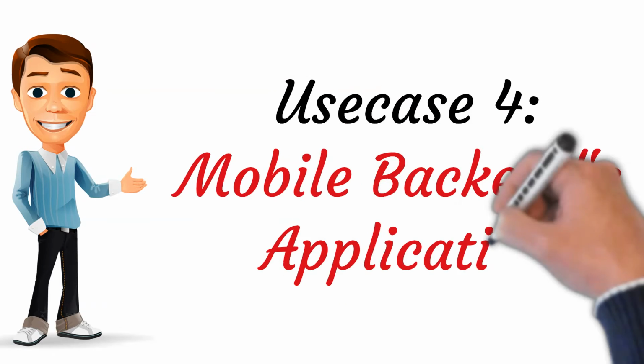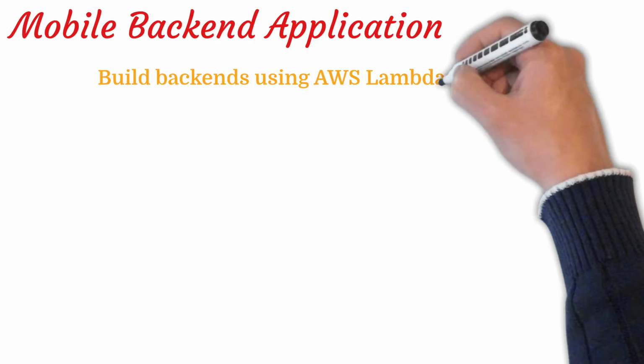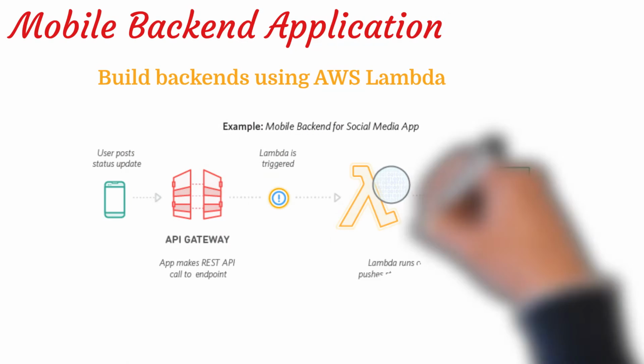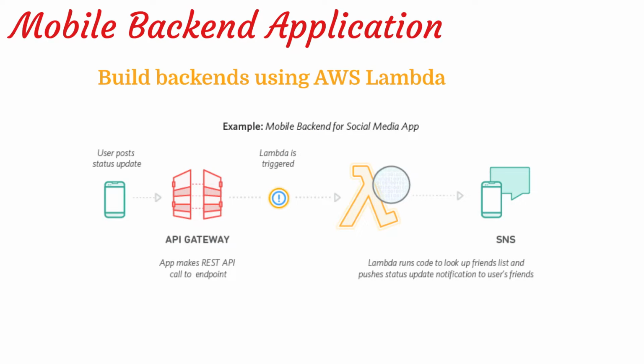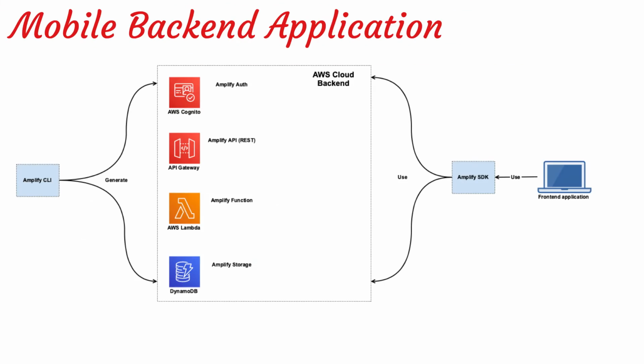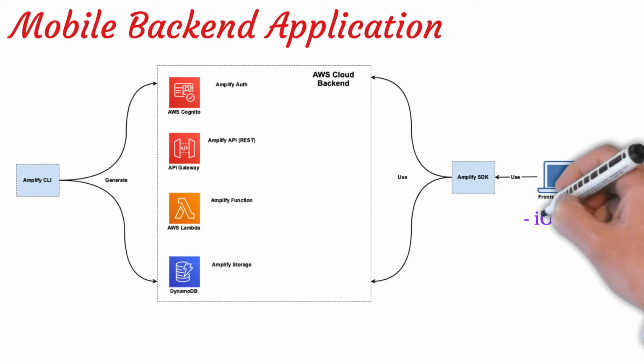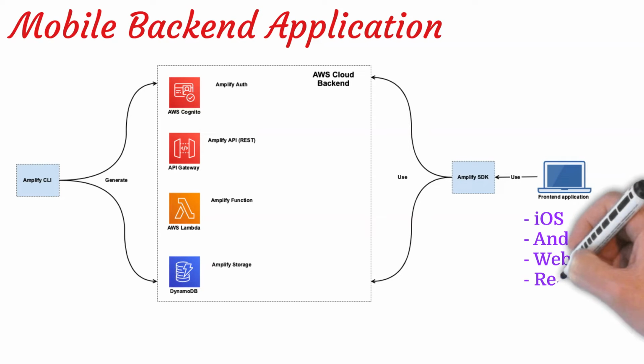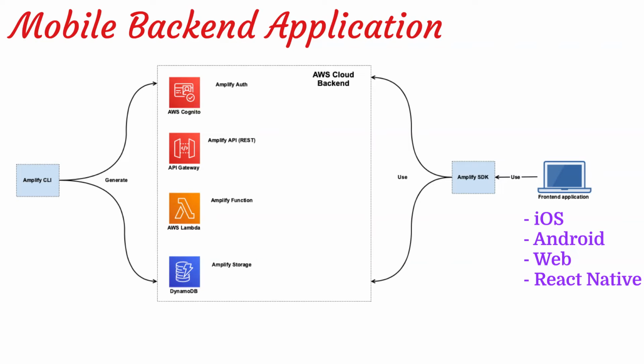4. Mobile backends. Build backends using AWS Lambda and Amazon API Gateway to authenticate and process API requests. Use AWS Amplify to easily integrate your backend with your iOS, Android, web, and React Native frontends.